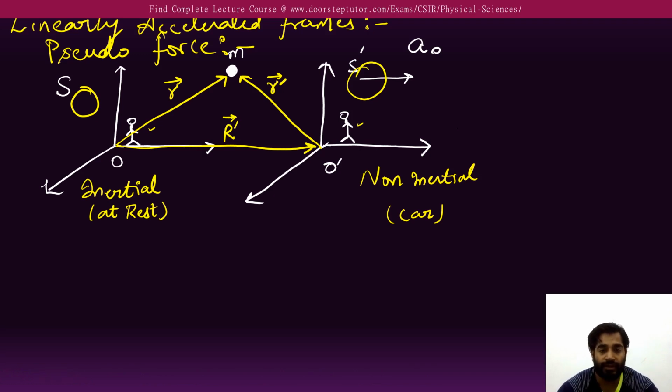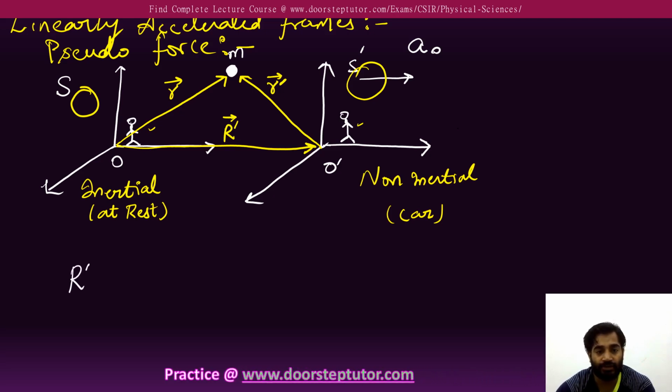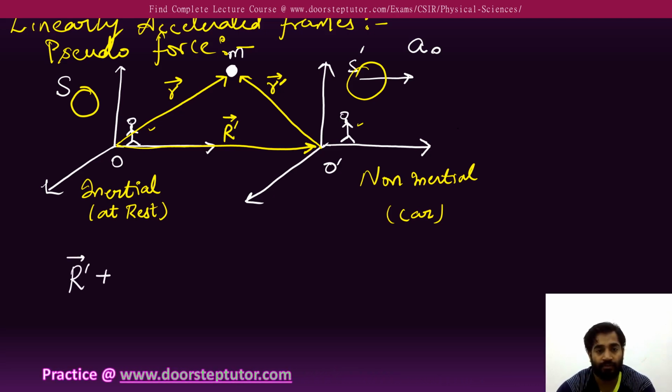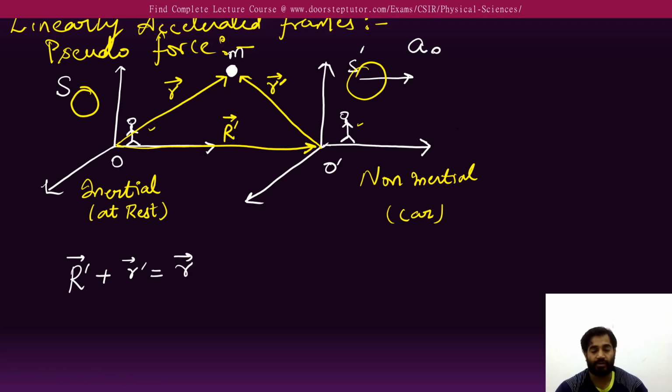Clear? Now what is the relation between all these things? We know the vector law of triangle. By using that, I can say r dash plus capital R is going to be the r vector. Is it okay? Simple, no need to worry.